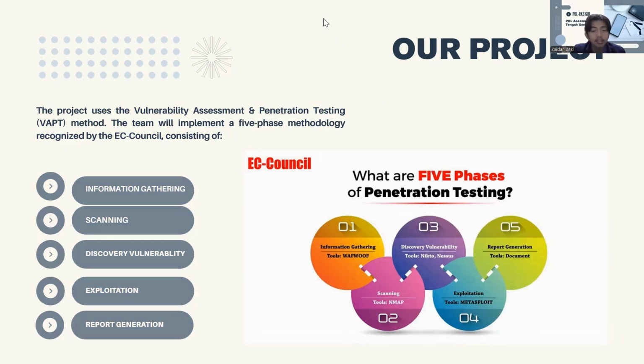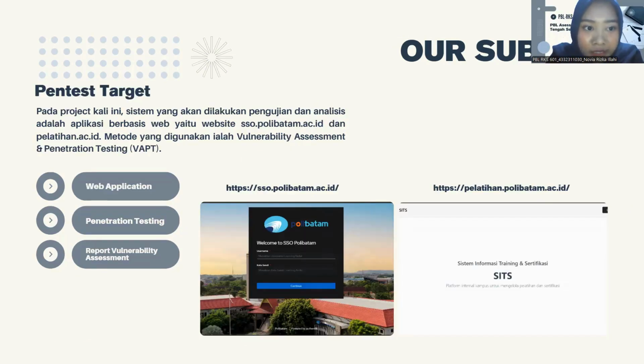The methodology follows a sequential standard consisting of 5 main phases. The first phase is information gathering, scanning, vulnerability discovery, exploitation, and the last report generation. The purpose of this project is to identify security vulnerabilities in web-based applications before they can be exploited by unauthorized parties. Next slide will be presented by Novia. Okay, thank you Zaidan for the presentation.